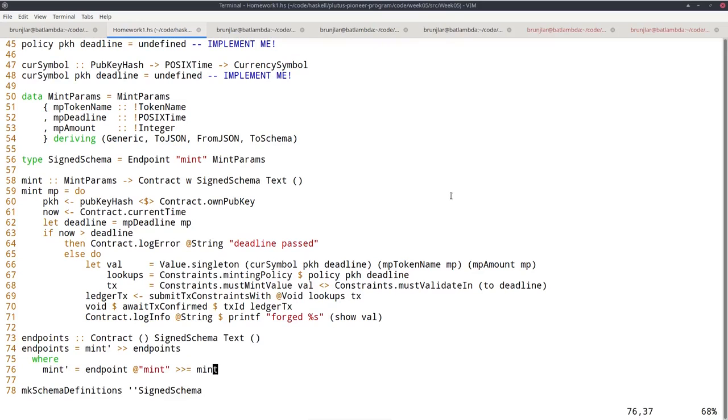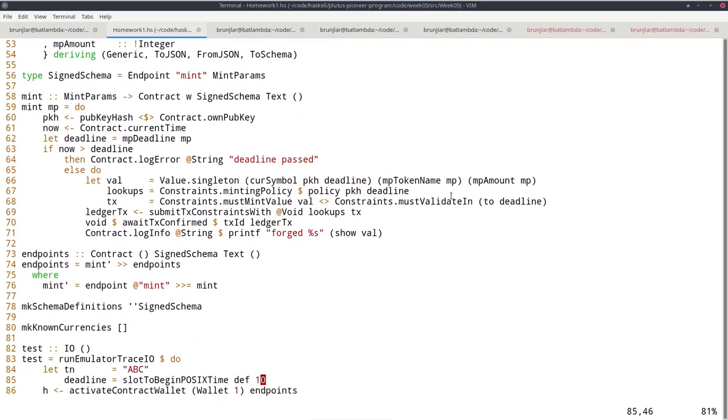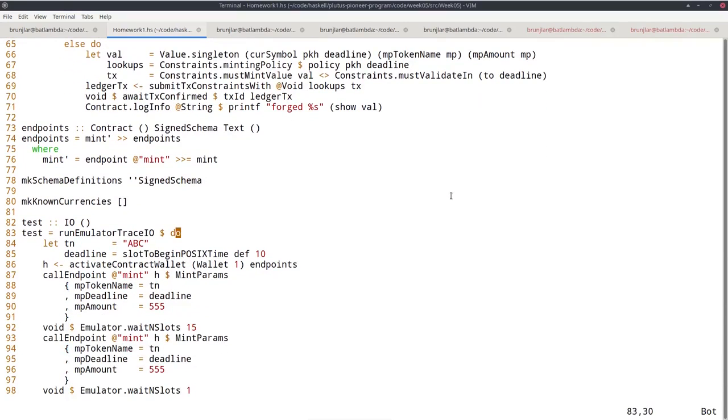Then the usual: I define the endpoints in terms of this mint contract, do the playground boilerplate, and then I also provide an emulator trace, token name ABC, deadline beginning of slot 10. I only need one wallet. I start the endpoint on wallet 1, and I immediately call mint 555 tokens, and then I wait until slot 15, or for 15 slots. So now the deadline, which is slot 10, should have passed. So the second minting should fail, and I wait another slot to see the effect.